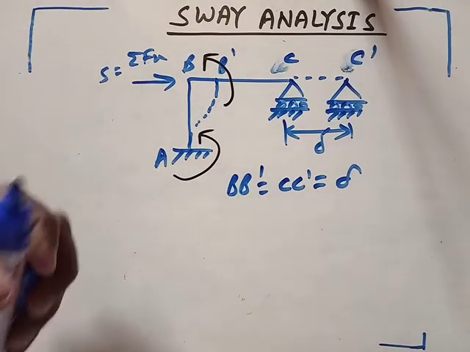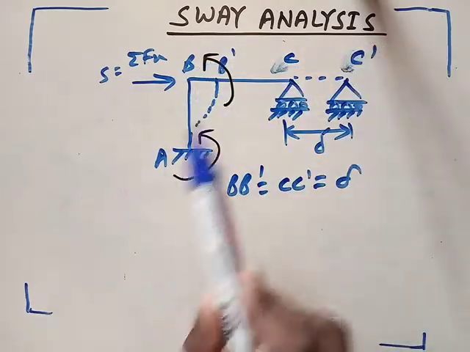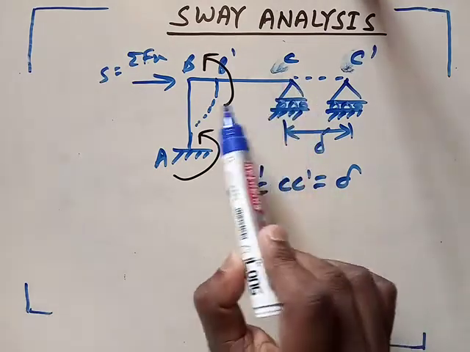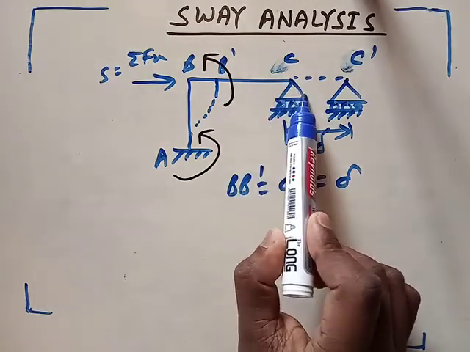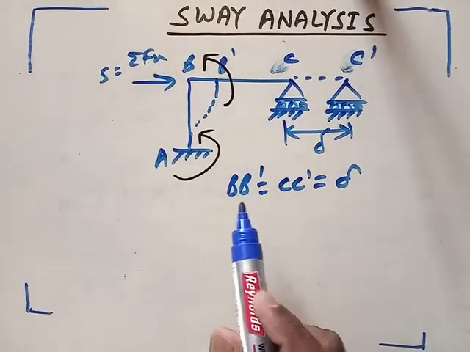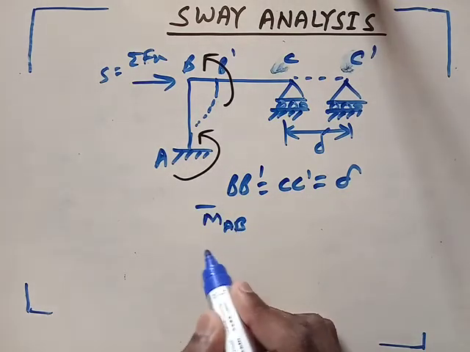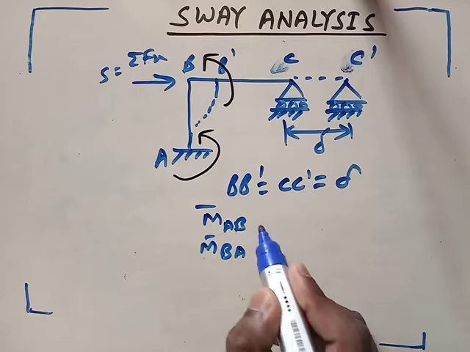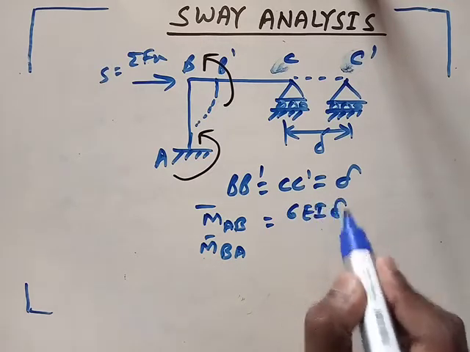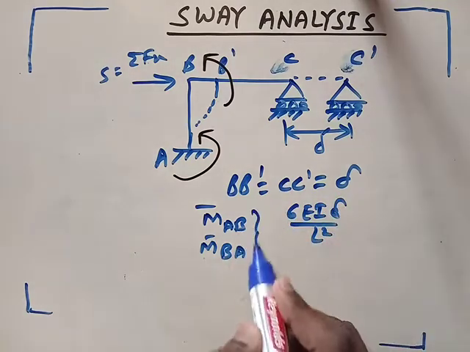But for this beam BC, there is no lateral displacement, only longitudinal displacement. So there is no moment developed. There will not be any moment developed in the BC part. Suppose the developed moments are M bar AB and M bar BA, and we know the value of this is 6EI delta by L square. Both the values are the same.